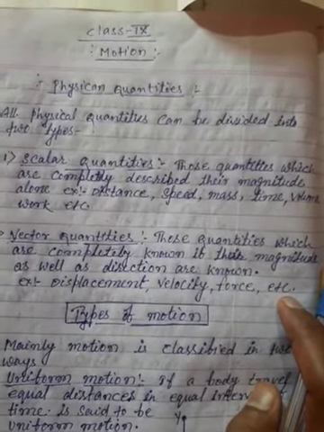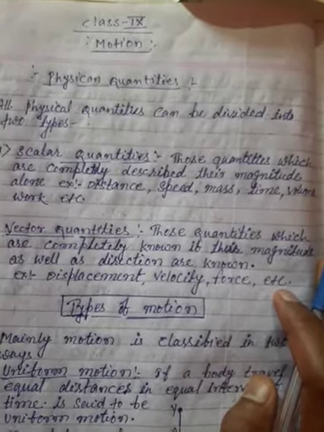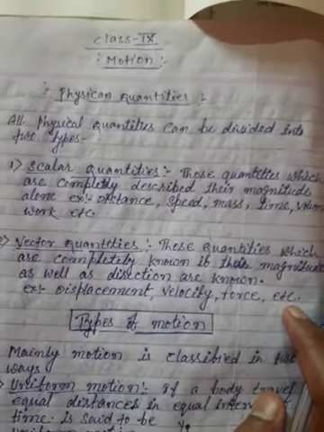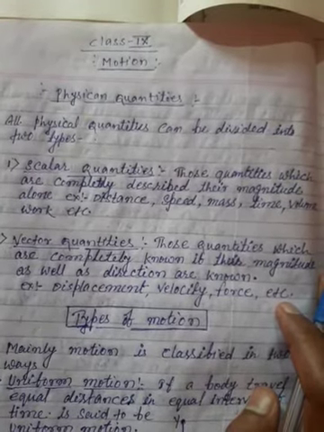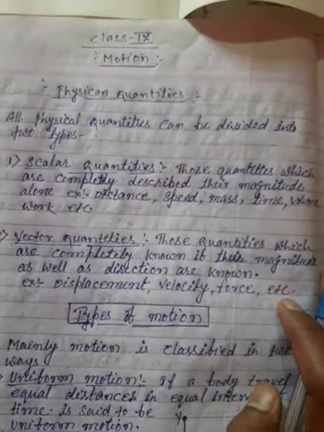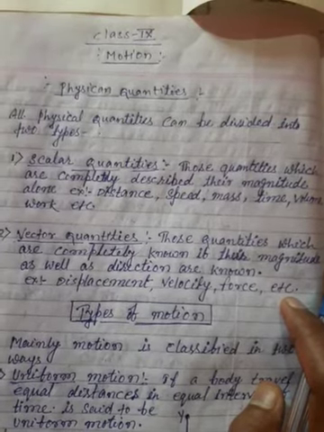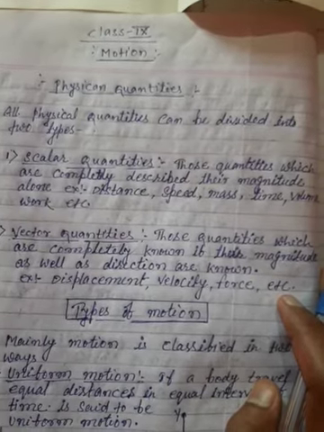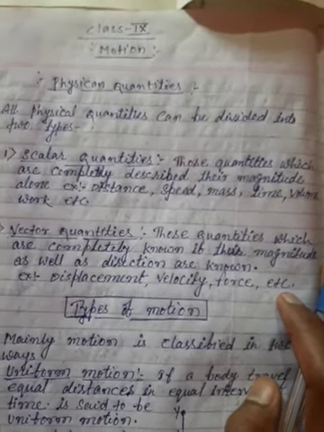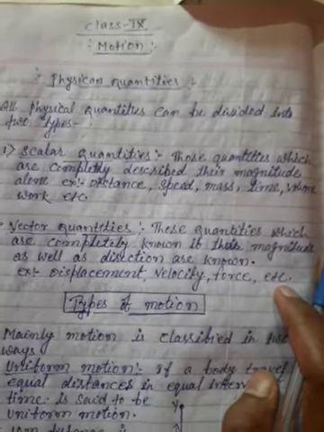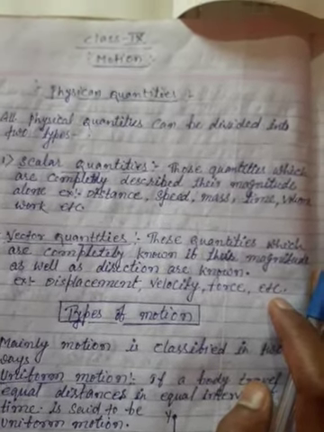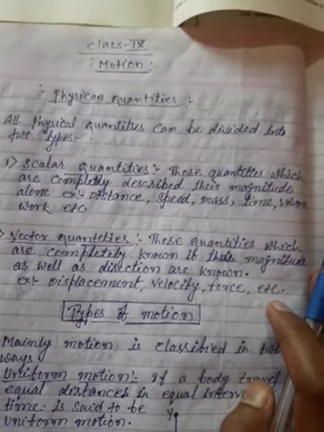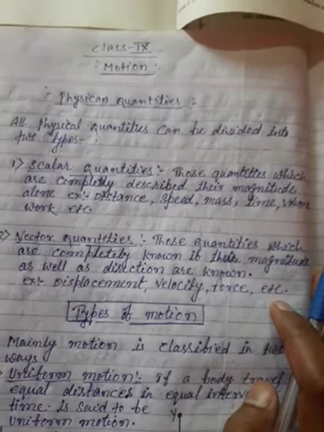For example, displacement. I think you know very well about displacement. The travelling of the shortest path from the initial to the final position is known as displacement, as we discussed in earlier videos. Displacement is a vector quantity because it gives the range, how much distance you traveled, and in which direction, northwest, north east, east, west. Velocity is the same thing. Force is also a vector quantity, etc.